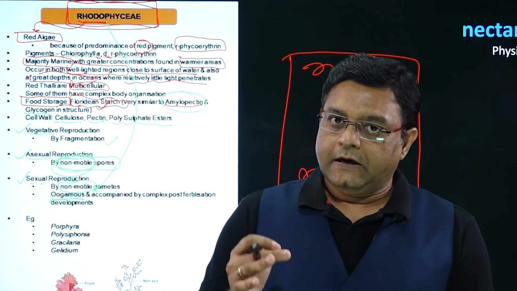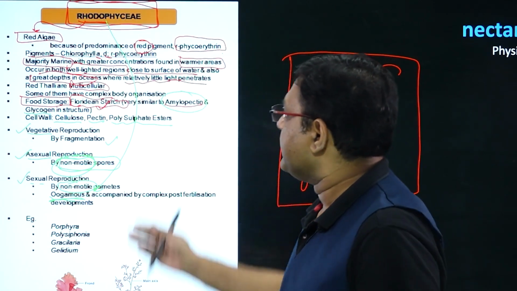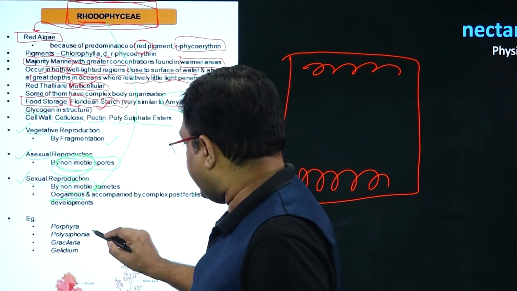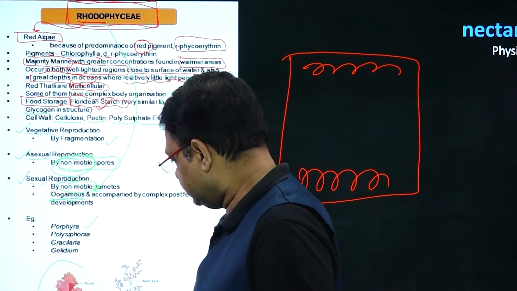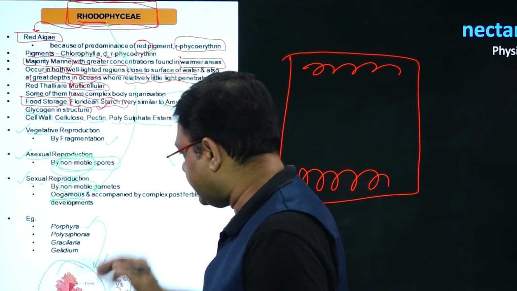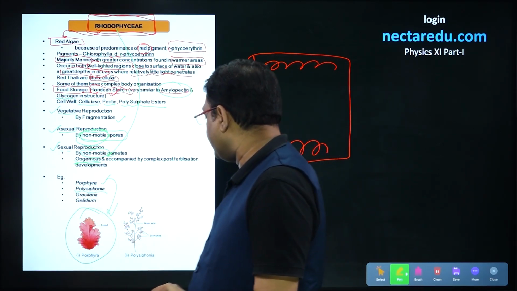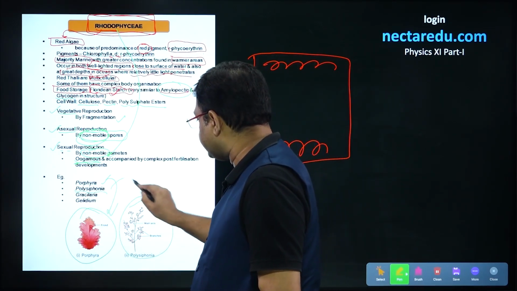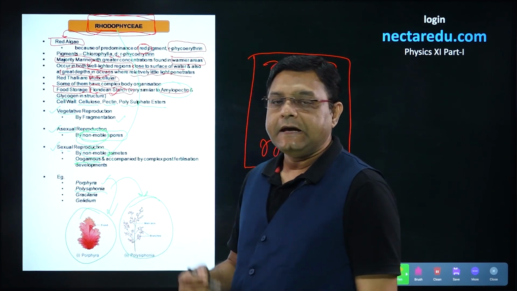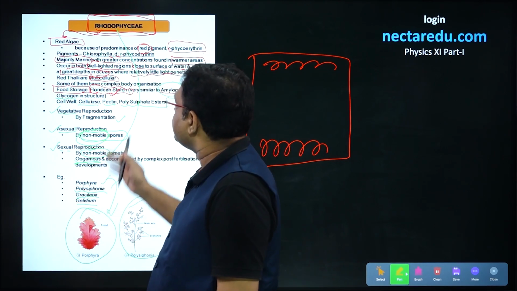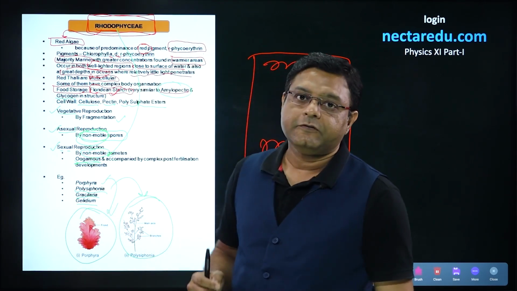Talking about the important examples of Rhodophyceae, the first example is Porphyra. We can look into this particular diagram. It is of Porphyra. The second example is Polysiphonia. This is the diagram of Polysiphonia. Then we can talk about Gracilaria and Gelidium. So these are important members of Rhodophyceae.